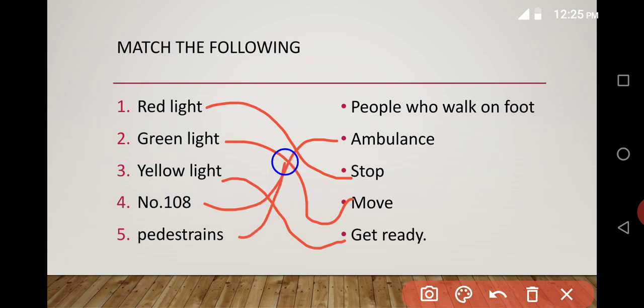Pedestrians, what is it? The people who walk on foot. Yes, the people who walk on foot are called pedestrians. I hope you understood. Next, we will move to the next one.